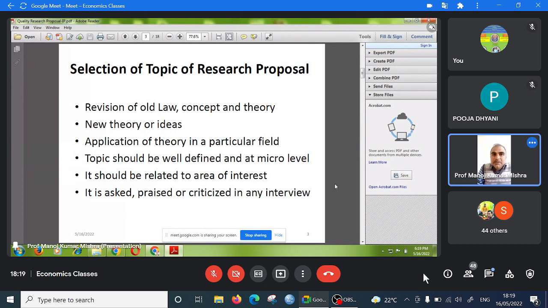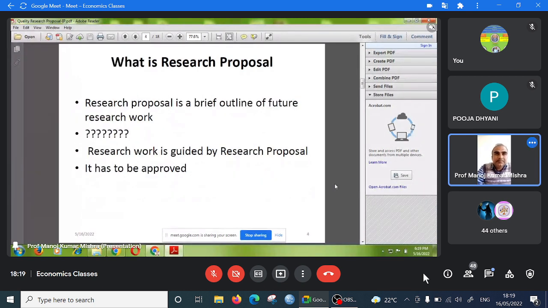If your topic is good, then in the interview, when it is asked, what is your topic of study, it is praised. If it is not good, it is criticized. So while selecting the topic of research, try to get a good topic. Otherwise, you will be criticized, your examiner will be criticized, even your university department, all will be criticized if your topic is not good and not socially relevant. This is very important while selecting the topic of research.